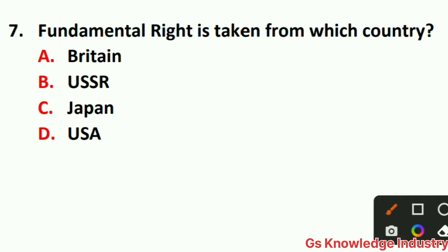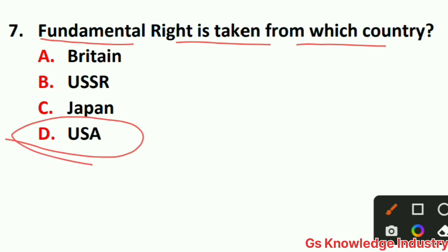Question number 7 is, fundamental right is taken from which country? Option A Britain, option B USSR, option C Japan, option D USA. So here the right answer is option D, USA, right? Fundamental rights are taken from the USA.